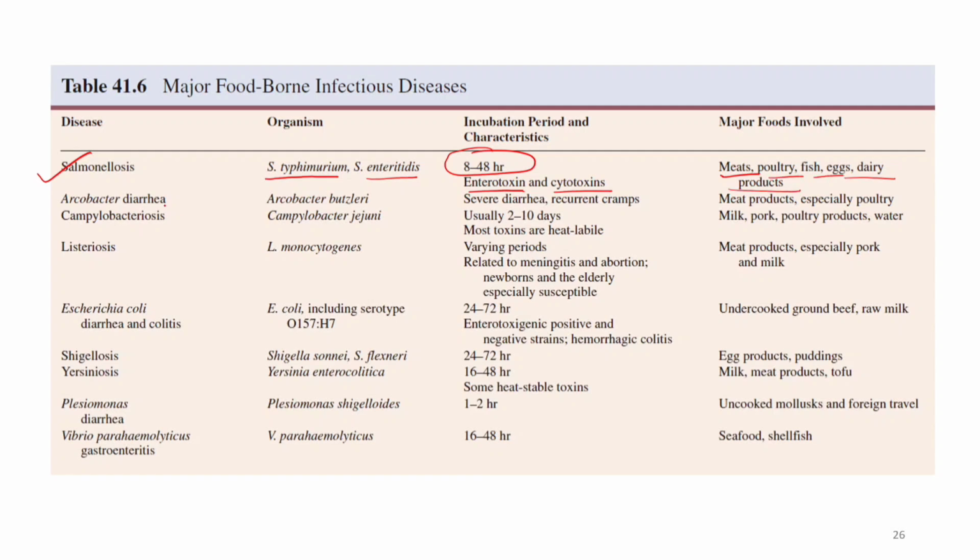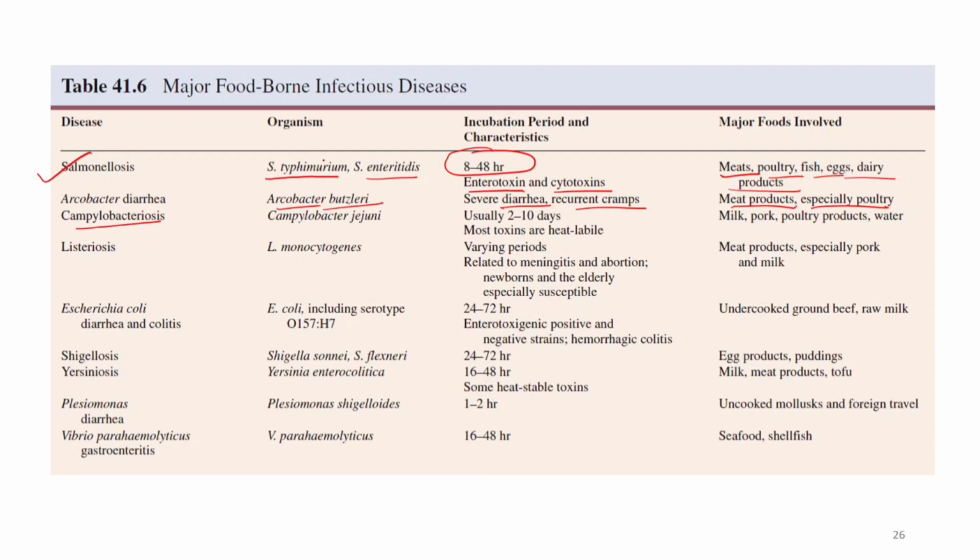It is caused by Arcobacter butzleri. This causes diarrhea and recurrent cramps in the abdomen, and it is also found in meat products, especially poultry. Now apart from that, Campylobacteriosis. This is a very fatal bacteria which is known as Campylobacter jejuni.